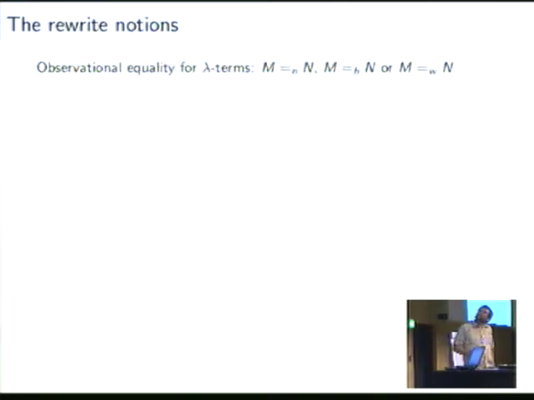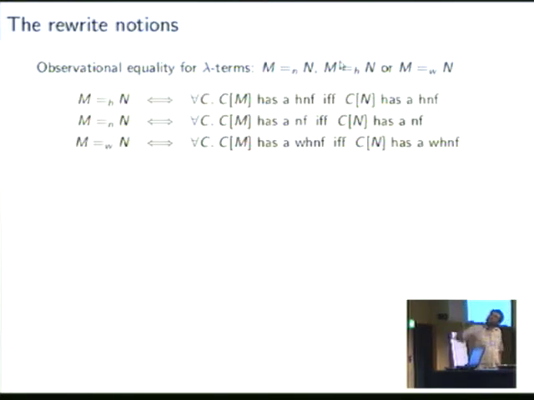The second rewrite notion of equality that we have looked at is observational equality for lambda terms. We have different versions of this. Let's look at the first one, the equality H. Two lambda terms M and N are equal with respect to this H equality if for all contexts C, C[M] has a head normal form if and only if C[N] has a head normal form. So we put the lambda terms into context and then we observe their behavior. The observations here are head normal forms. You can do the same with normal forms or weak head normal forms, and there are other variations possible.